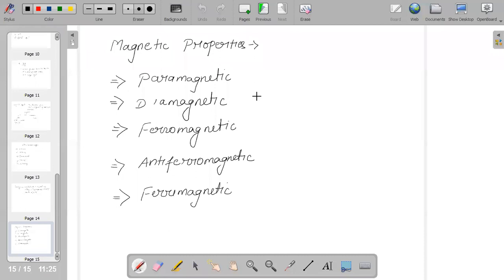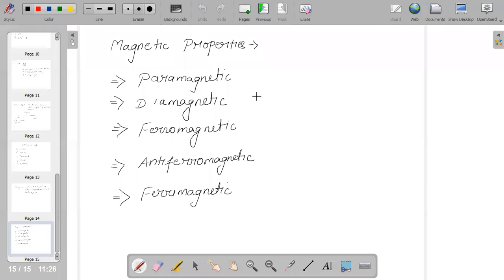When we talk about diamagnetic, what is diamagnetic? Diamagnetic substances are weakly repelled by a magnetic field, and this property is shown by substances in which all the electrons are paired and there are no unpaired electrons.